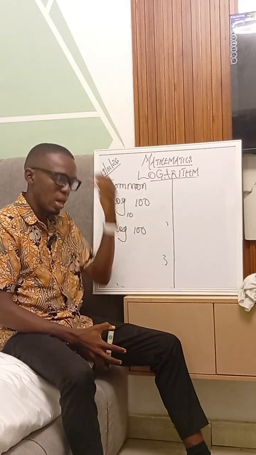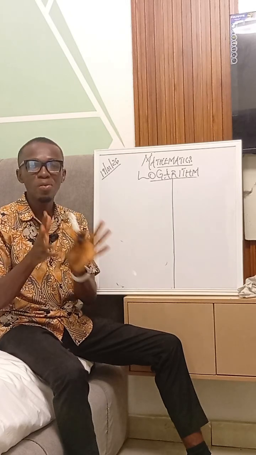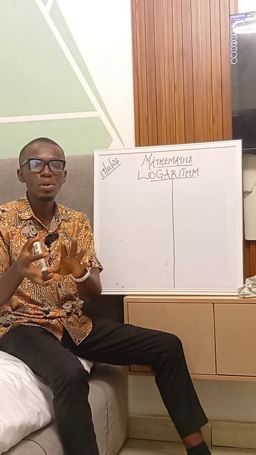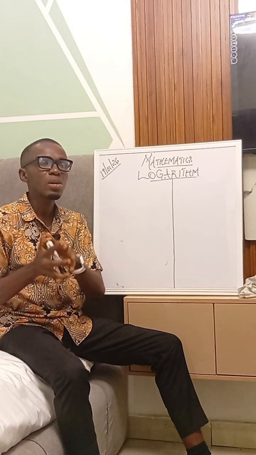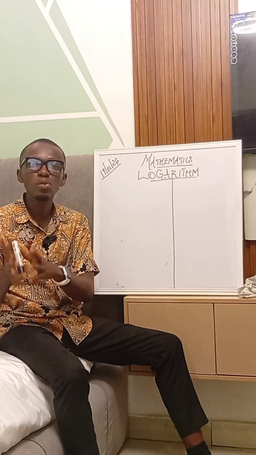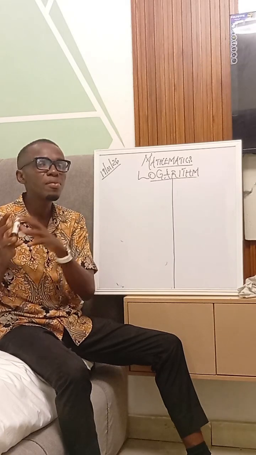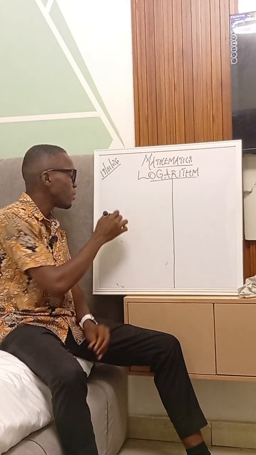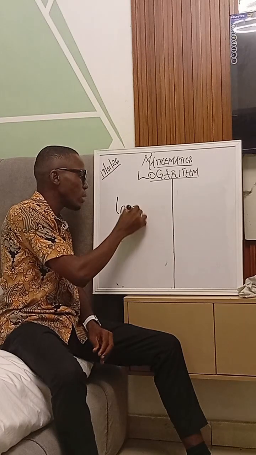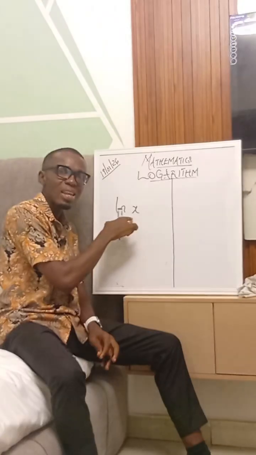That is that. Then the second type of logarithm is the natural logarithm. Now we're not going to spend much of our time on it, right? Why? Because it's not really a thing that we are going to study at this level. Now the natural logarithm majorly makes use of base e, the alphabet e, and its value is 2.718. That is it. Sometimes the natural logarithm also can be written this way: ln x.